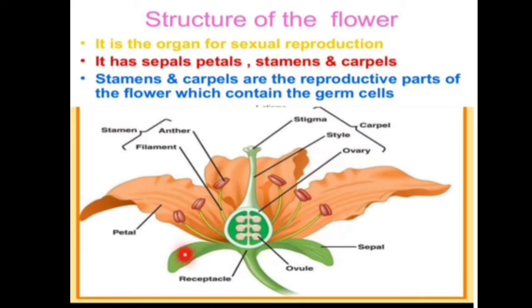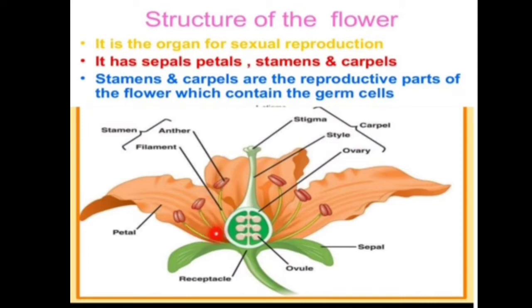Here in this diagram, this green part is called the sepals. The colored part is called the petals. Then next are the stamens and the carpel. This part is called a stamen, and this complete green part is called a carpel. The stamen represents the male reproductive organ, and the carpel represents the female reproductive organ.